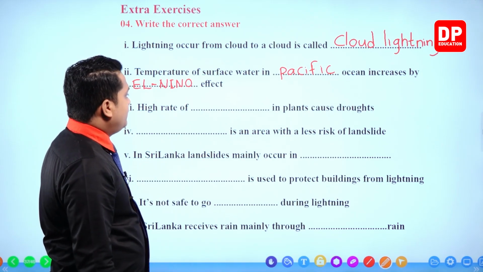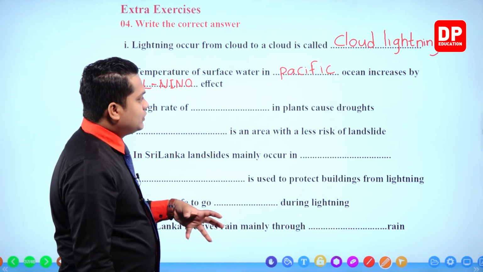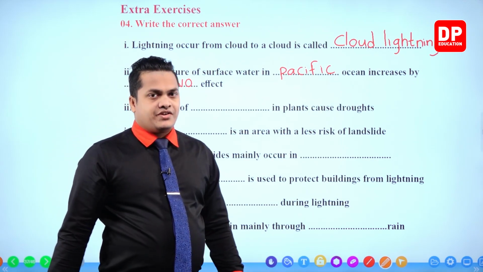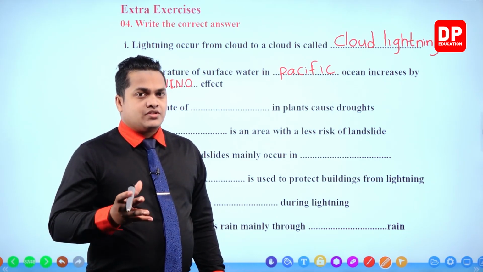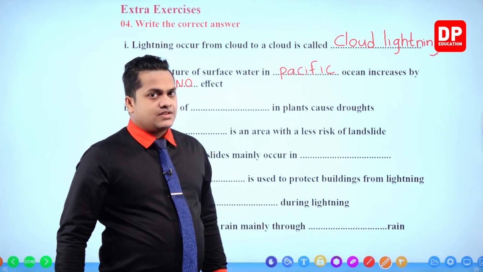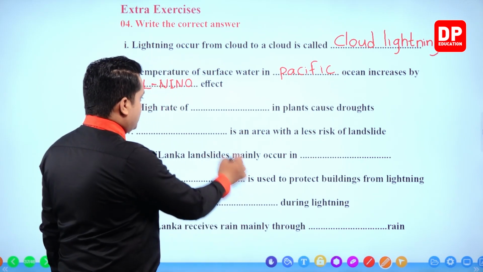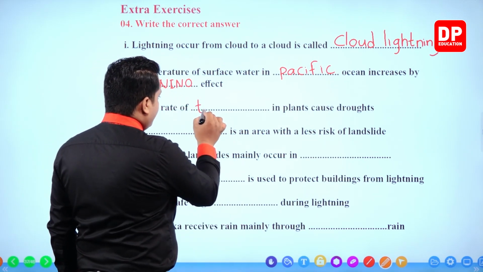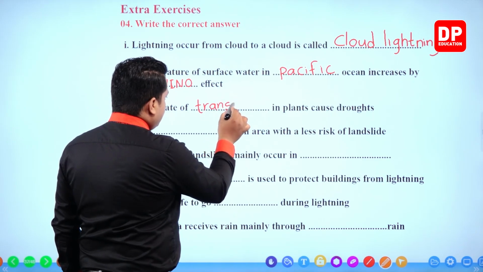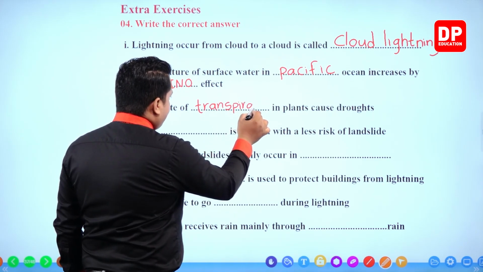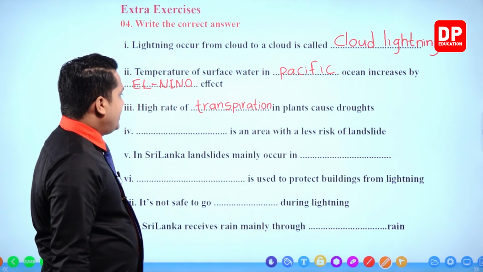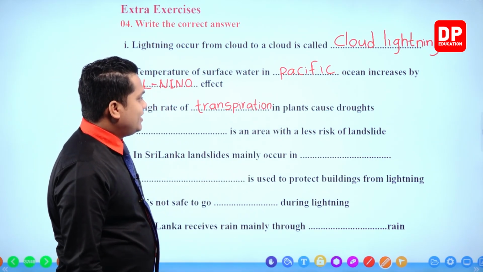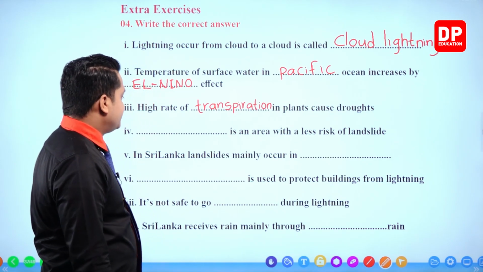Next one. High rate of blank in plants cause droughts. High rate of transpiration, right my dear children? So high rate of transpiration is going to reduce the amount of surface and groundwater. So high rate of transpiration in plants cause droughts.